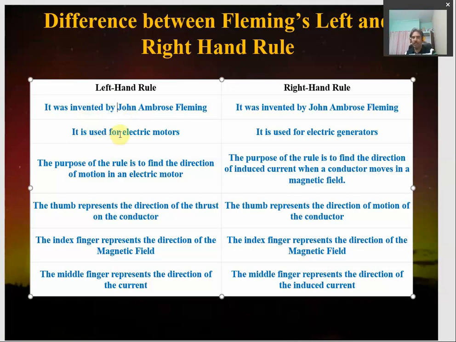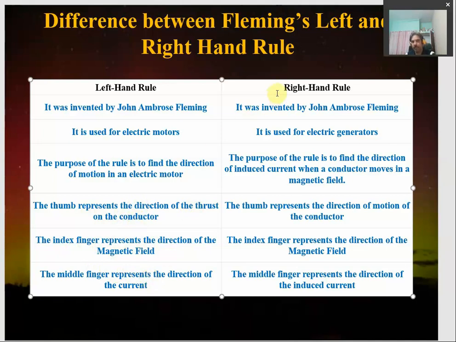The left hand rule is used for electric motors, as we have discussed. It gives the direction of the force. The purpose of the rule is to find out the direction of motion, or we can say direction of force, in the electric motor. The thumb represents the direction of thrust, or we can say force on the conductor. The index finger, the forefinger, represents the direction of the magnetic field, and the middle finger gives the direction of the current which is passed through the conductor.